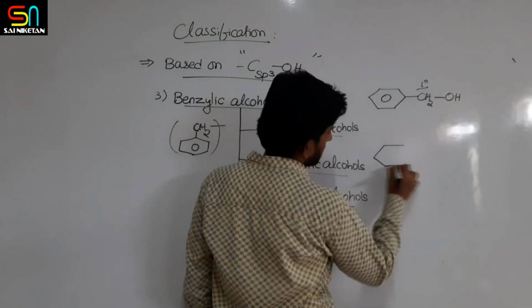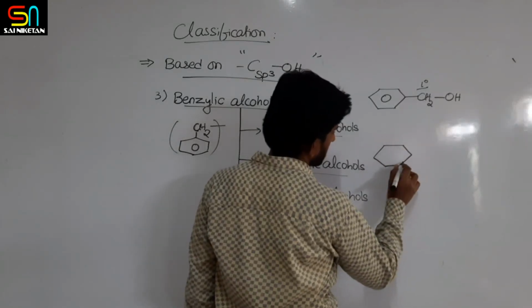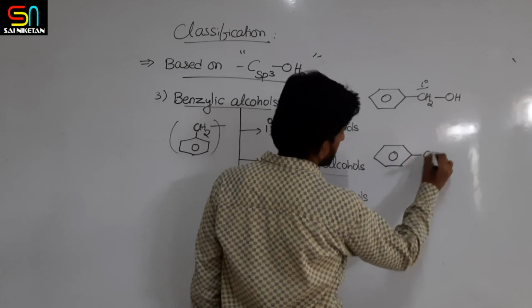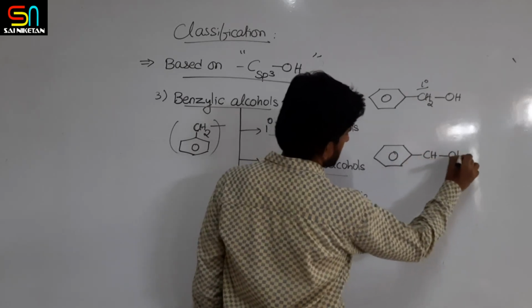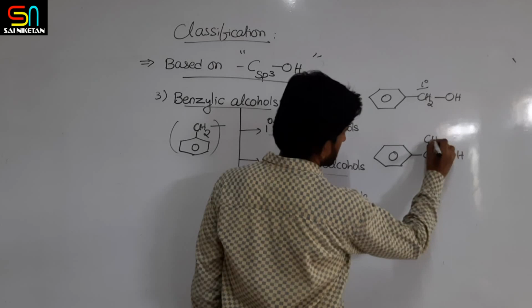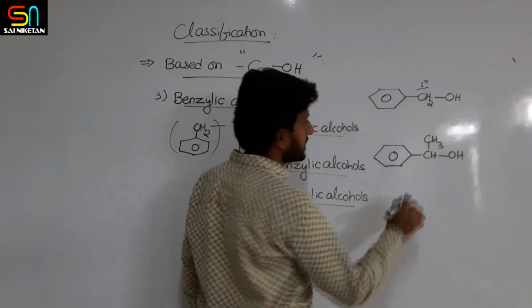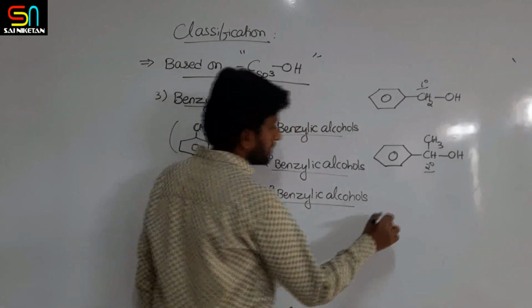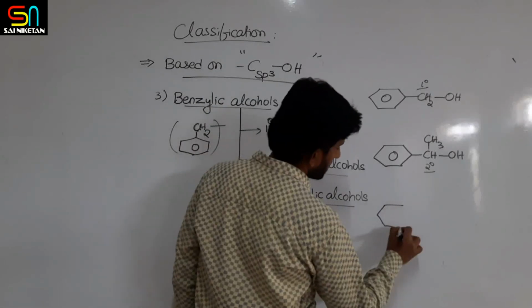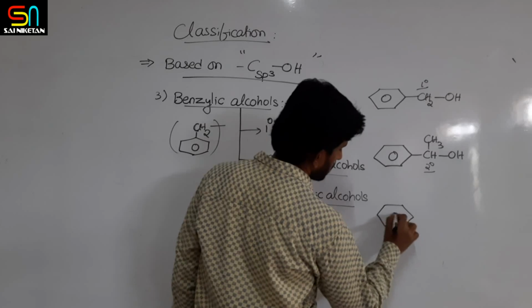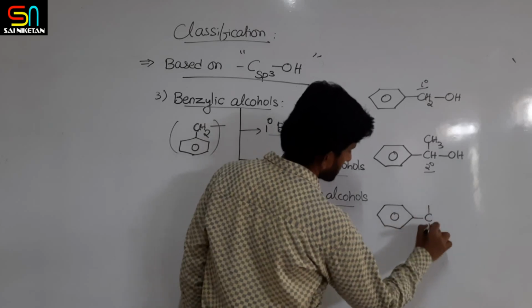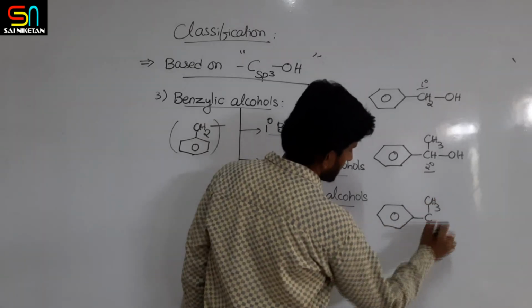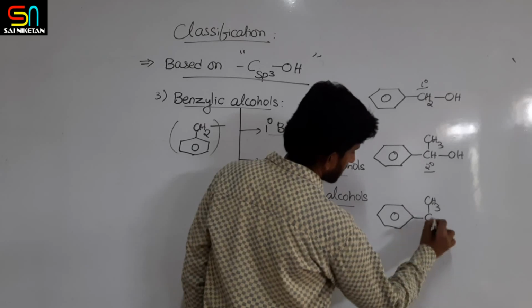Similarly, at the benzylic position, if one more CH3 is attached, then it is secondary benzylic. At the benzylic position, if two methyl groups along with OH are present, then it is tertiary benzylic alcohol.